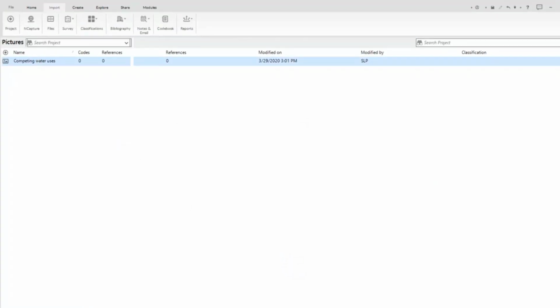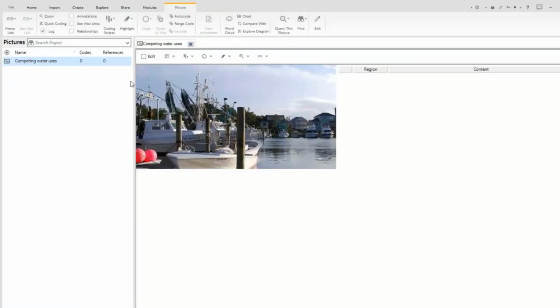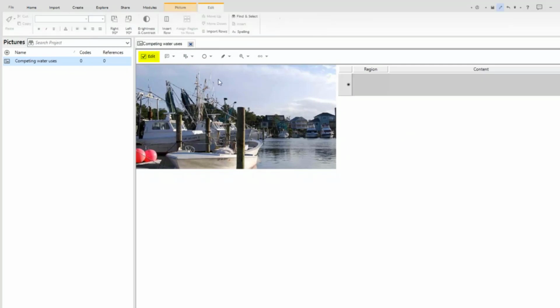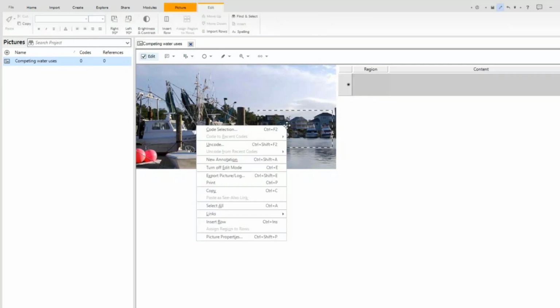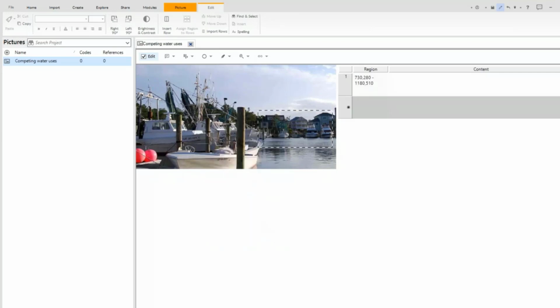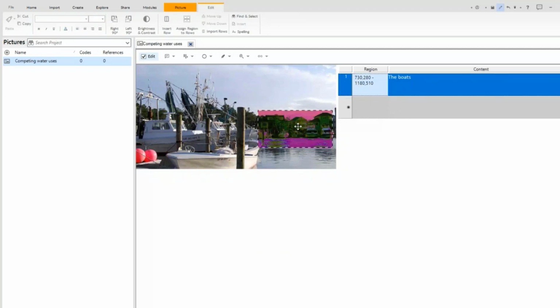When I open up the picture, I can, if I want, write notes about the picture in this log area. So to do that, I click Edit, create a box around what I want to refer to, and insert row, and type my notes. And then if I click on row here, it's going to show me what I'm referring to.